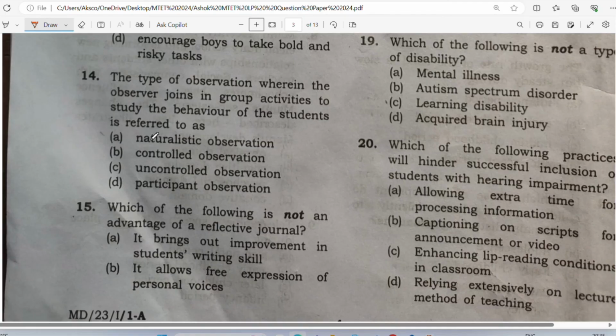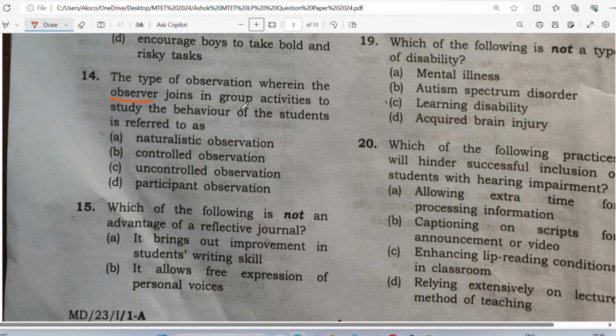Now let us see question number 14. So what does question number 14 have? It says that the type of observation wherein the observer joins in group activities to study the behavior of the student is referred to as what? Naturalistic observation, controlled observation, uncontrolled observation, or participatory observation. See, the observer can be a teacher, can be principal, can be student itself, can be any external. So suppose you want to observe a particular child or a particular group.